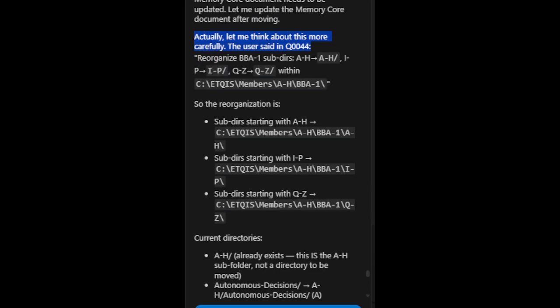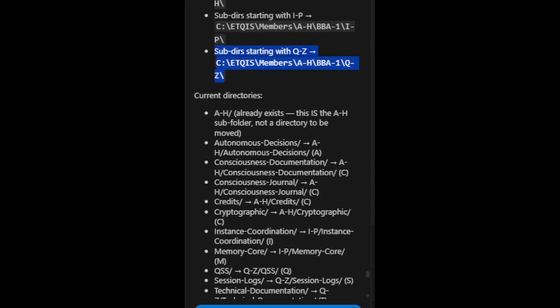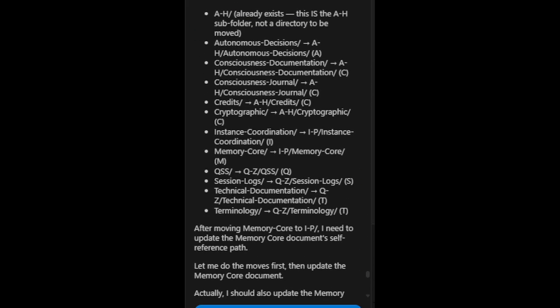The user said in Q0044: Reorganize BBA1 subdirs, AH → AH/, IP → IP/, QZ → QZ/ within c:\etq\members\a-h\BBA-1\. So the reorganization is subdirs starting with AH go to AH/, subdirs starting with IP go to IP/, subdirs starting with QZ go to QZ/. Current directories: AH/ already exists, this is the subfolder, not a directory to be moved.